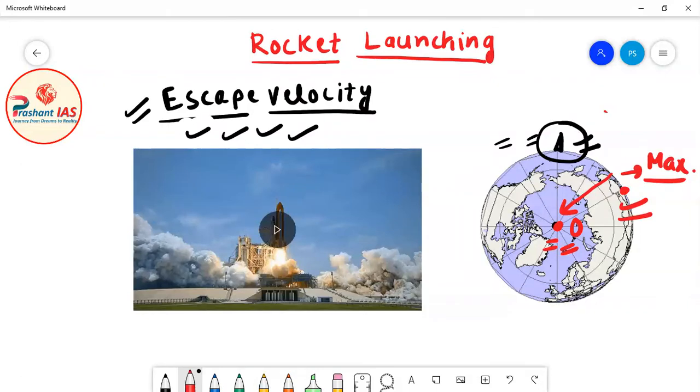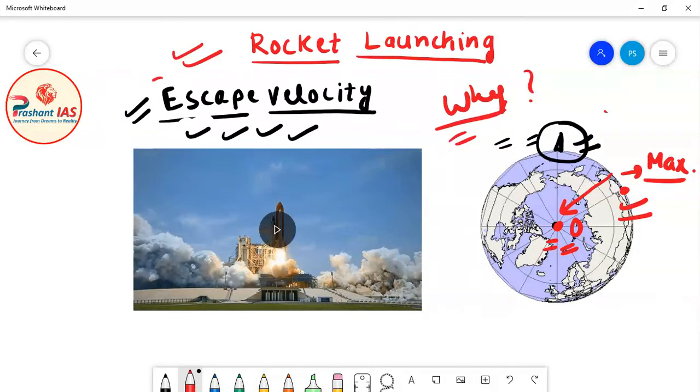So what happened, friends, is that all the rocket launching and satellite launching stations are either situated on the equator itself, or on places which are near to the equator. Okay, so the application is that all the rocket and satellite launching stations are situated on or near the equator. Now the question is why? The answer to this question is escape velocity.